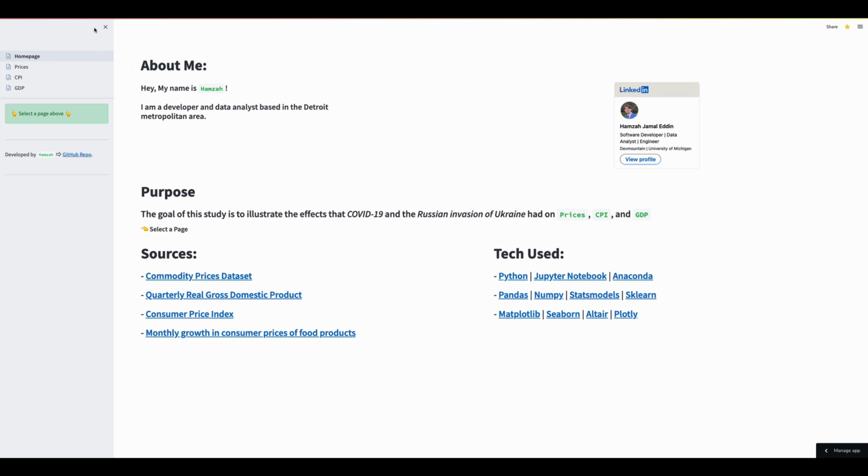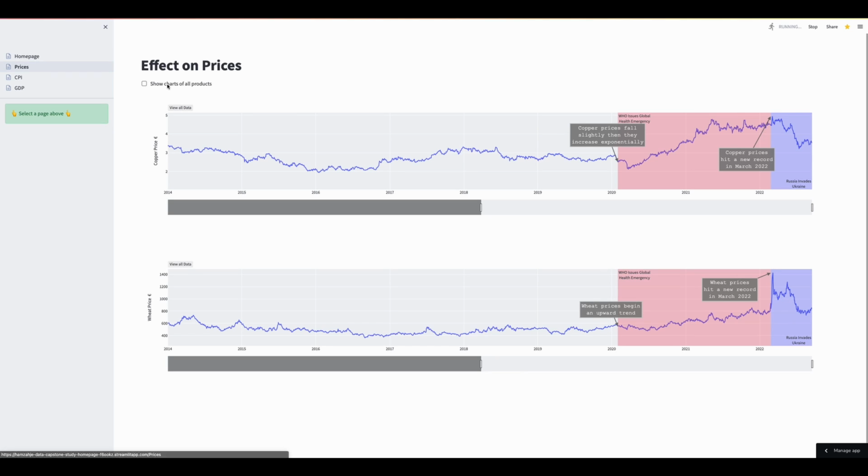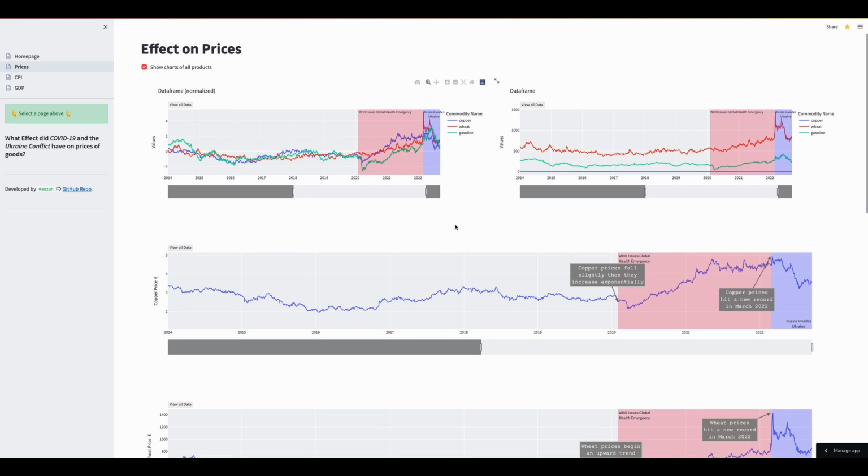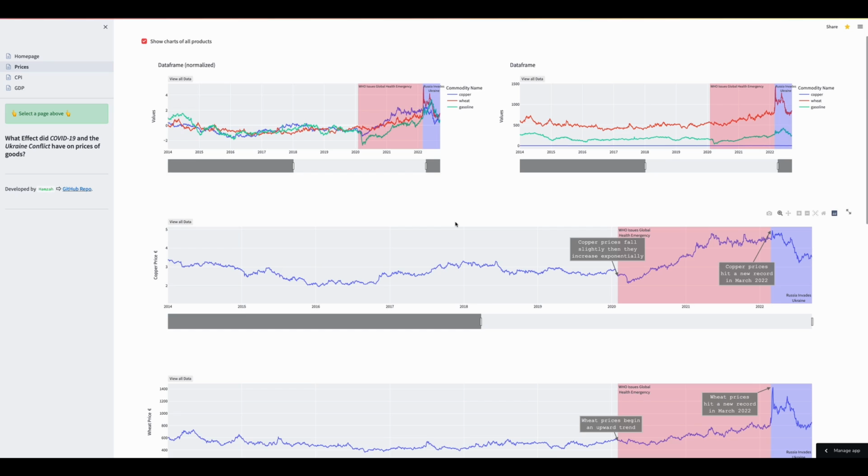Now, let's go to the prices page, and let's take a look at the normalized data frame. So, upon looking at the graph, we notice that there's a clear trend between the price change and the events. We see a slight dip, and then the prices shoot up and we reach record highs. This trend is also illustrated in the other graphs.